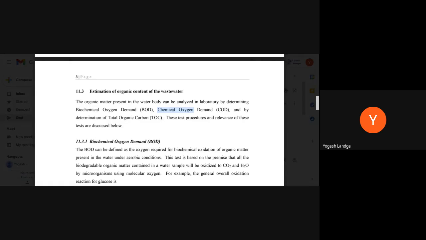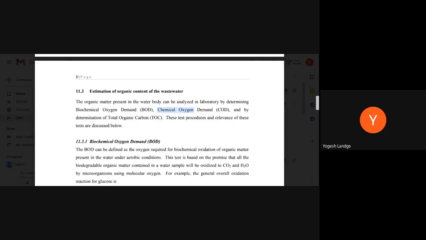We don't call it consumption, but they give a reaction, and whatever oxygen is present and important for decomposition of this organic matter can be utilized by the reaction, and on that basis we find out the oxygen required, and on that basis we find the organic matter present. So the consumption, the decline of the oxygen, equals the organic matter present in it. I am not talking about the inorganic matter.